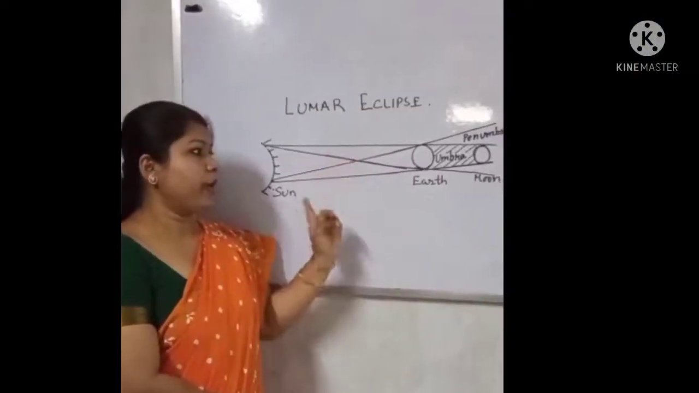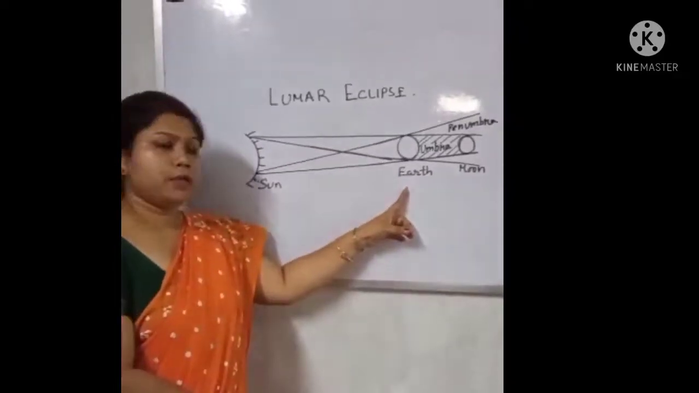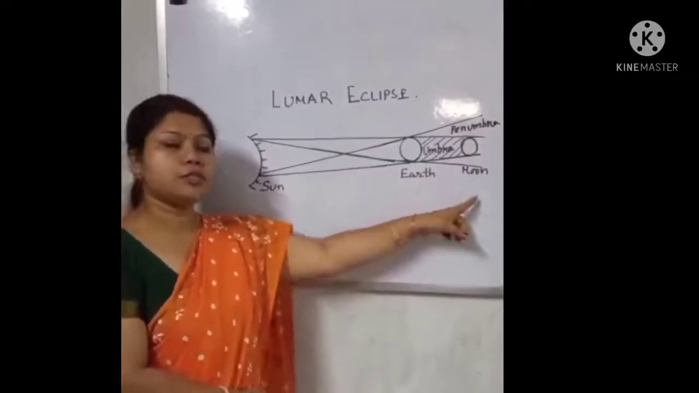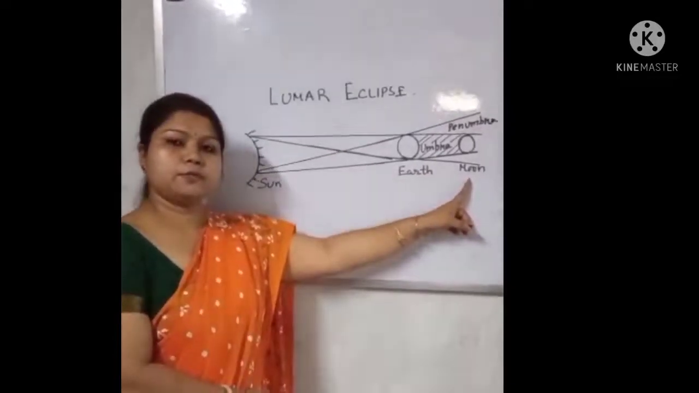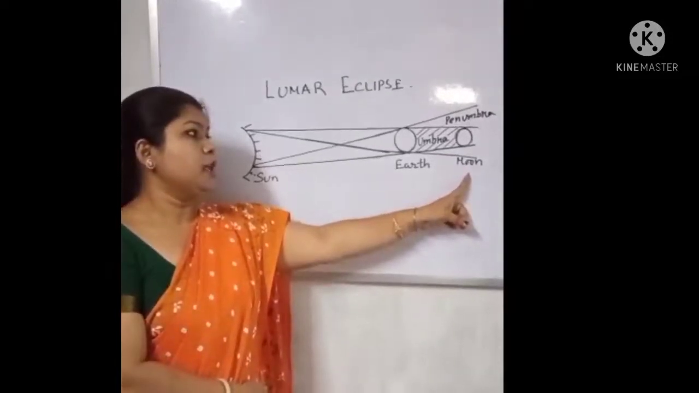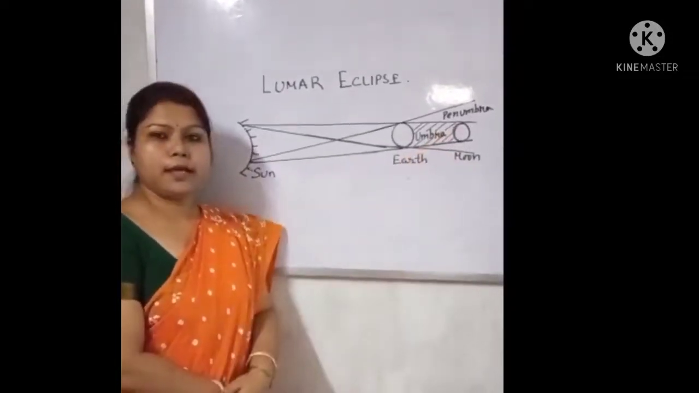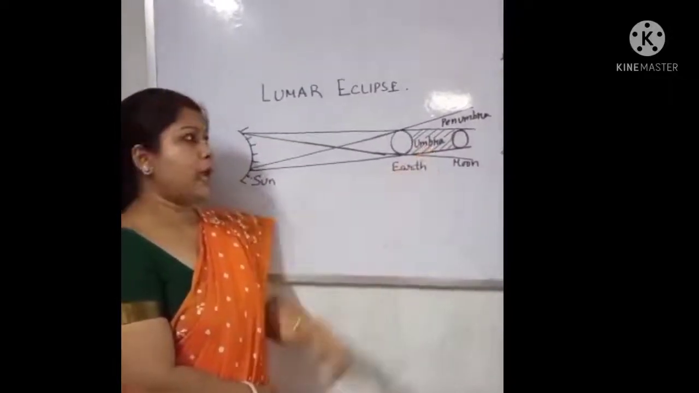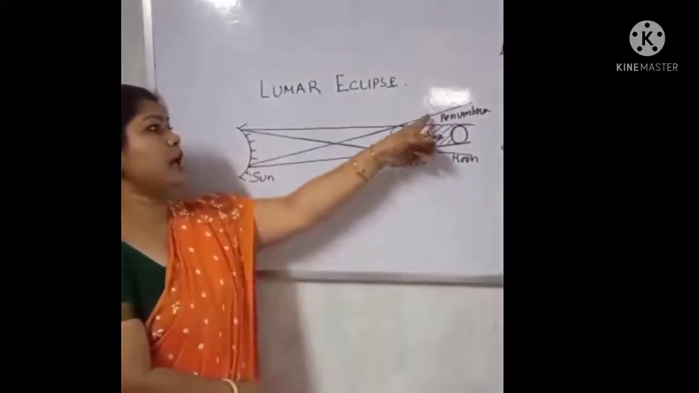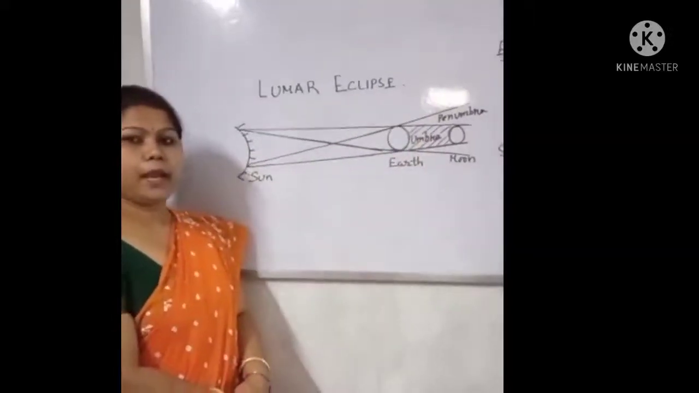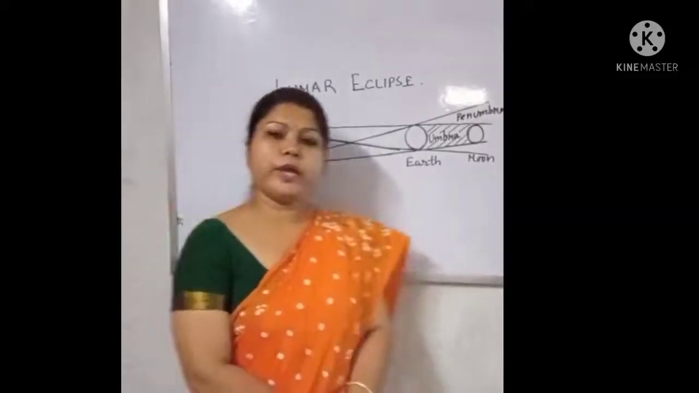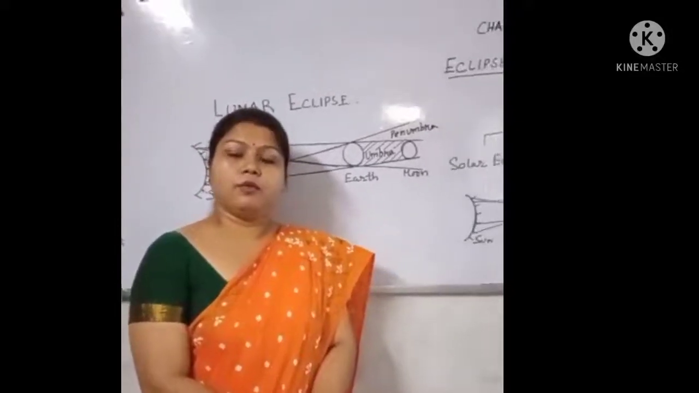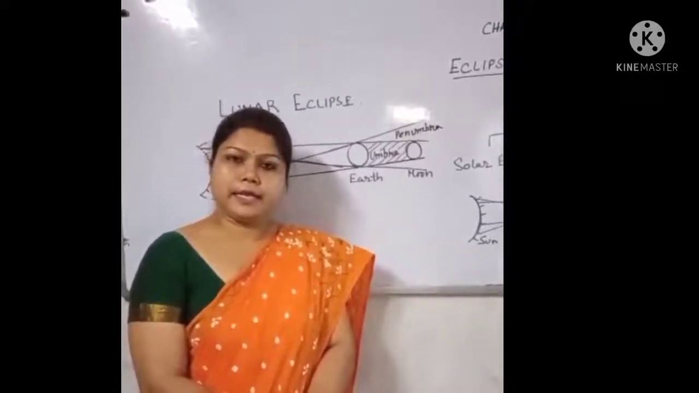A lunar eclipse occurs when earth comes in between sun and moon. The shadow of the earth falls on the moon, but the moon is very small in size, so the moon is in the total darkness. So here also the total darkness is known as umbra, and the partial darkness is known as penumbra. So children, we have completed the chapter, that is light and shadow. You go through the video for understanding it.